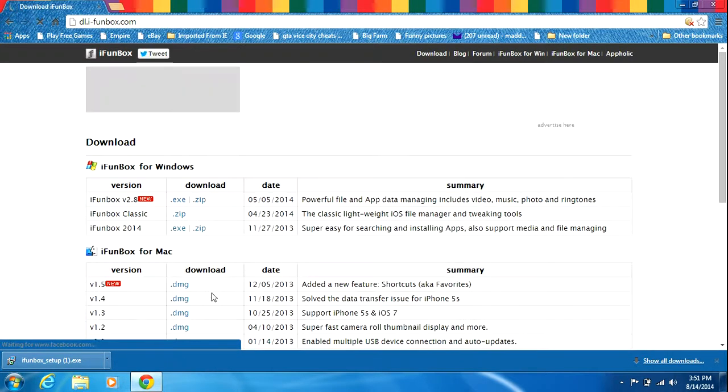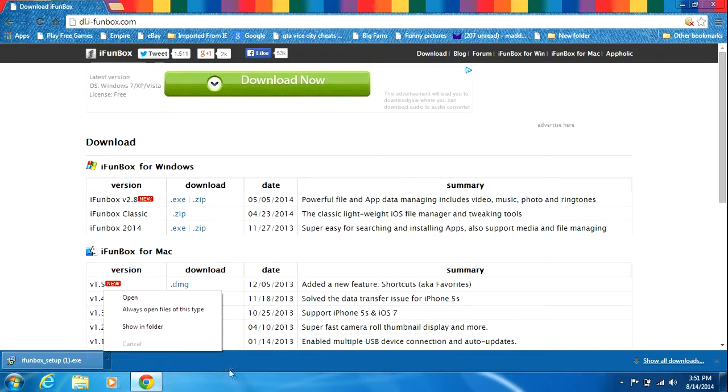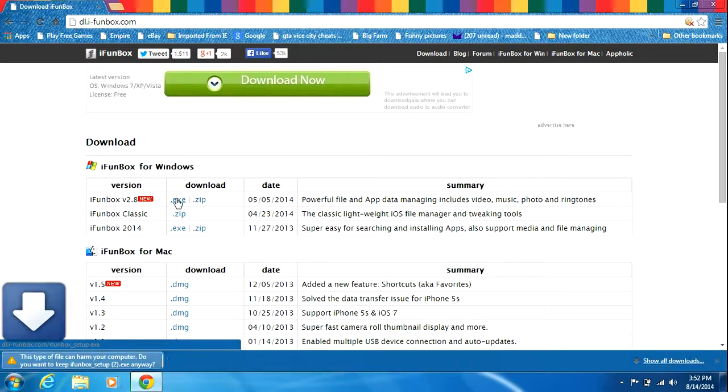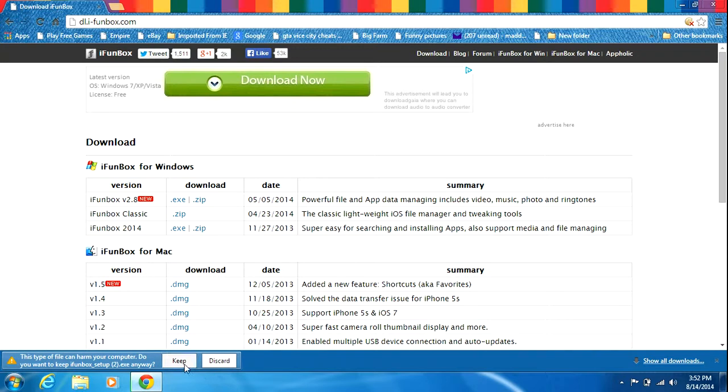Then click on download for Windows. Then you're going to download this over here, the .exe for Windows, not for Mac. Okay, so click on .exe, not the .zip file, and then keep it. I'll be right back after this download completes.